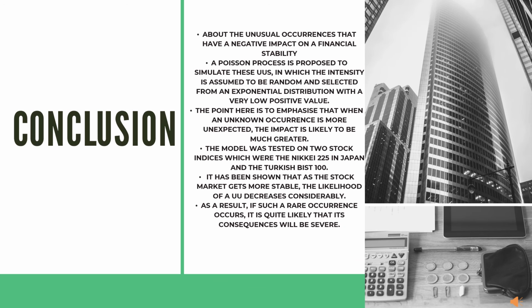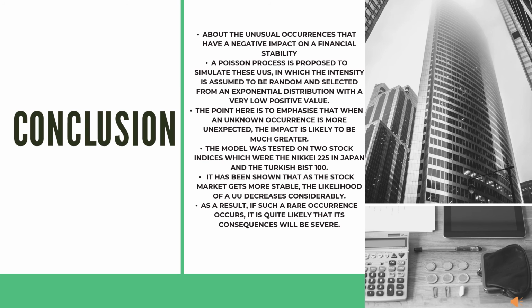The conclusion. This study is about the unusual occurrences that have a negative impact on financial stability. A Poisson process is proposed to simulate these UUs, in which the intensity is assumed to be random and selected from an exponential distribution with a very low positive value. The point here is to emphasize that when an unknown occurrence is more unexpected, the impact is likely to be much greater.